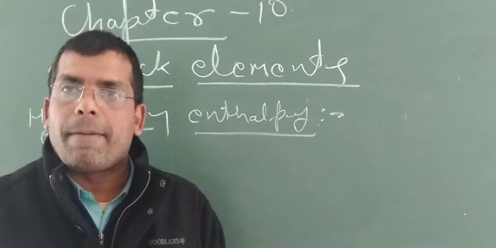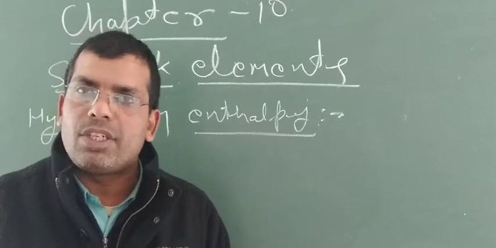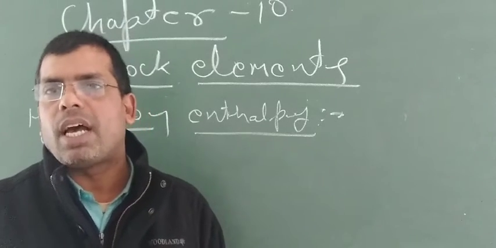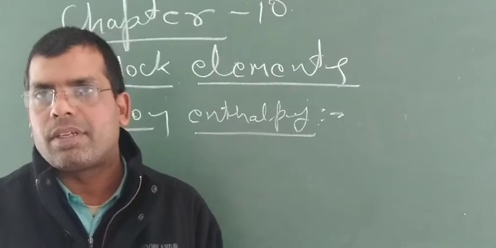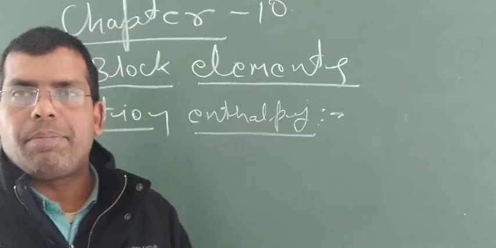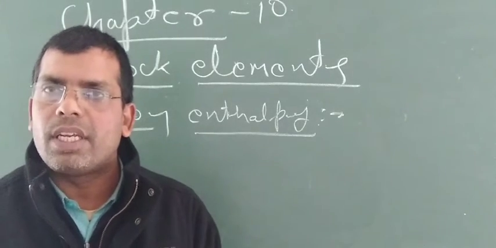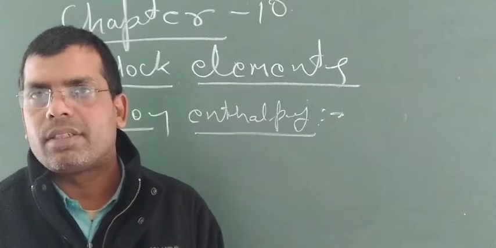The smaller the size of the metal ion, the higher will be the tendency to attract water molecules, hence the higher will be the hydration enthalpy. That's why hydration enthalpy decreases on moving from top to bottom due to the increase in size of alkali metals.